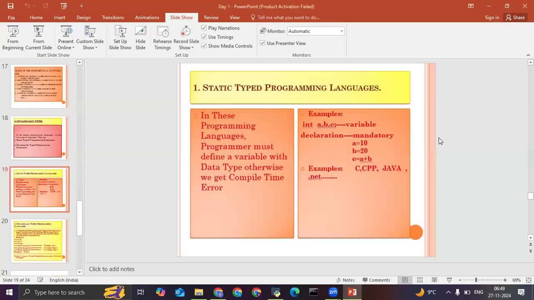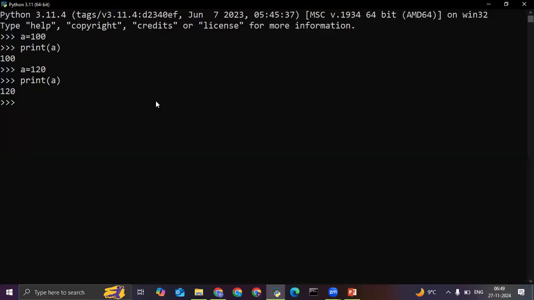Let me show you with the example I showed you yesterday also. Let's write A is equal to 100. Now, what I'm going to do is print A. I just wanted to know what type of variable it is. Type of A. We are getting that this is an integer value.